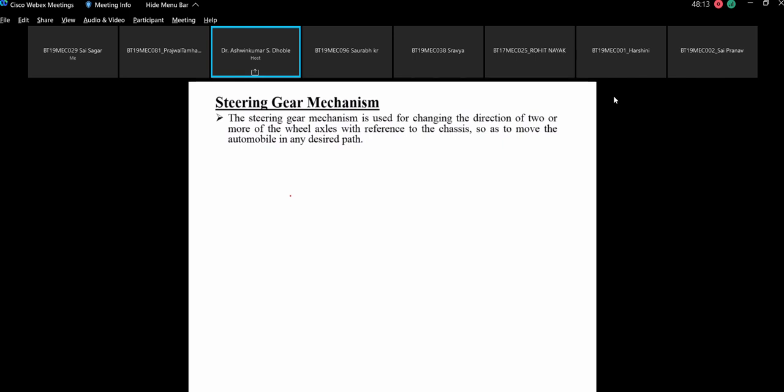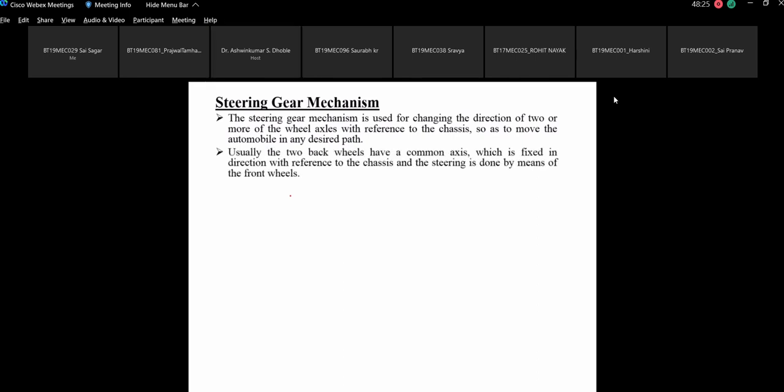So this is the important thing: the gear mechanism used should be one which can change the direction of the wheels. Usually the two back wheels have a common axis which is fixed in the direction with reference to the chassis, and steering is done by means of the front wheels.